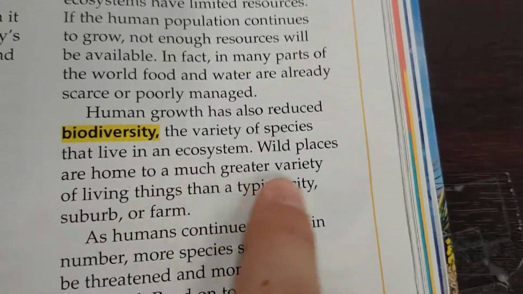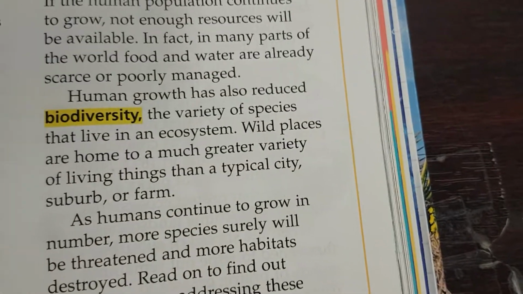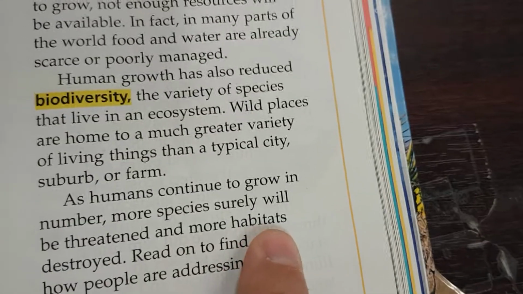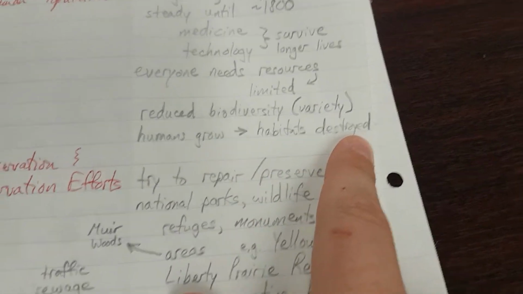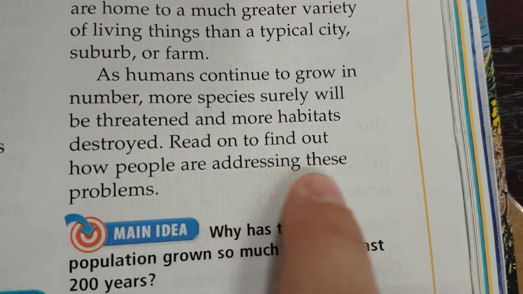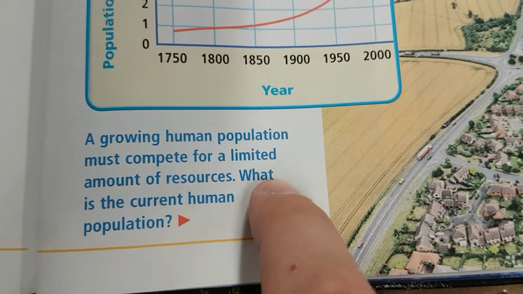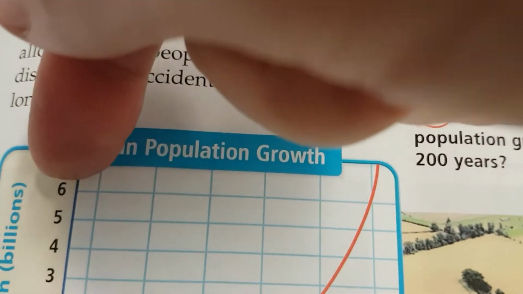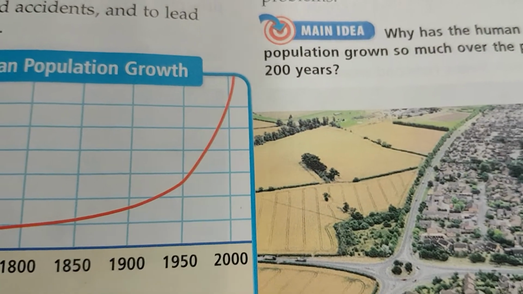Wild places are home to a much greater variety of living things than a typical city, suburb, or farm. As humans continue to grow in number, more species surely will be threatened and more habitats destroyed. Humans grow, habitats destroyed. Read on to find out how people are addressing these problems. Okay, a growing human population must compete for a limited amount of resources. What is the current human population? Well, all the way back in the early 2000s, it was over 6 billion people. So I'm sure it's much larger 20 years later.